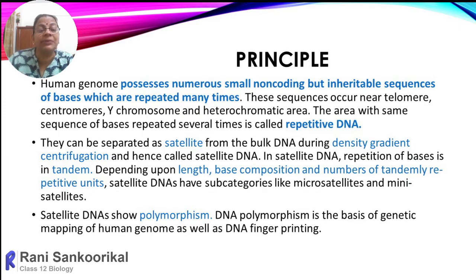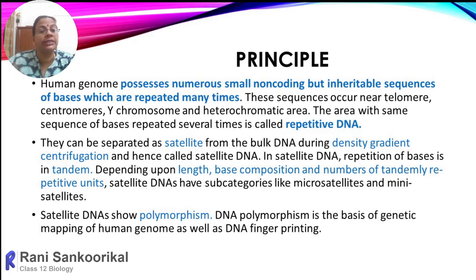These repeating satellite sequences can be separated from the main bulk DNA, the main coding sequences, with a technique called density gradient centrifugation.